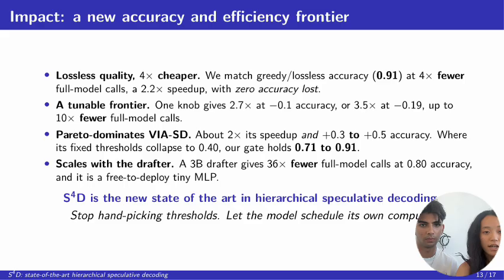So why does this matter? First, we match lossless accuracy at 4 times fewer expensive model calls. That's a 2.2 times speed up with 0 accuracy lost. Second, it's a tunable frontier. We can make it 2.7 times faster for only a 1/10 of a point of accuracy loss, or 3.5 times faster for about 0.19, up to 10 times fewer expensive calls. And again, we Pareto dominate via SD at roughly twice its speed up and 3/10 to half a point higher accuracy.